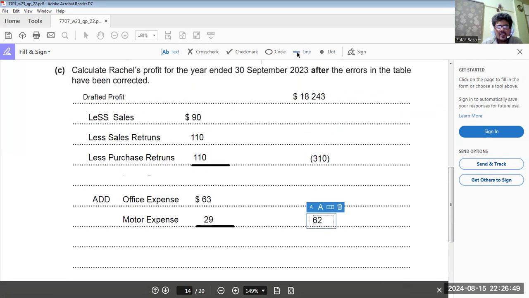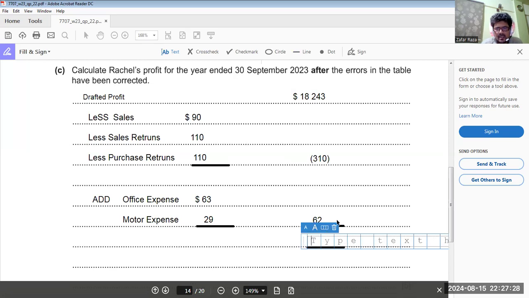Okay. Now here you get the corrected profit. How much? 18,243 minus 310 plus 92, 17,995. Oh, 63 plus 29, that's 92.